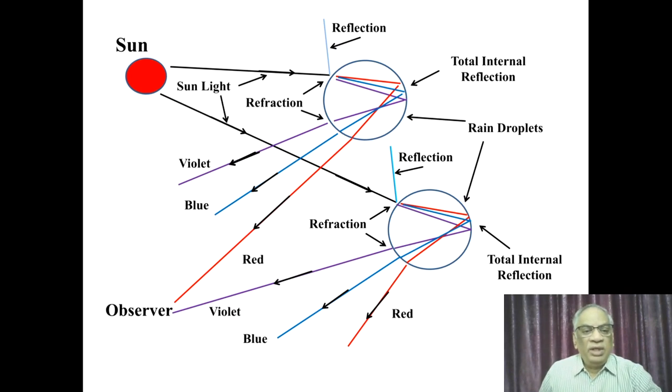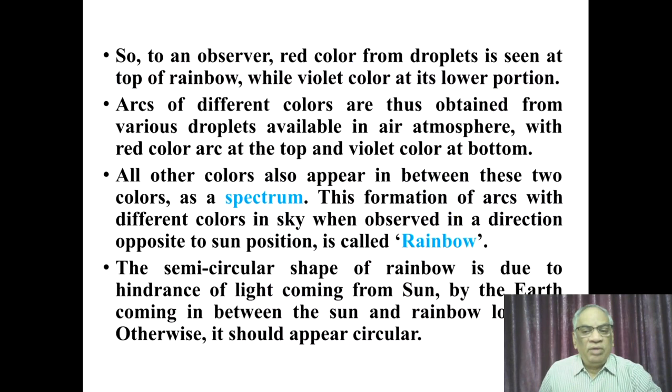Arcs of different colors are thus obtained from various droplets available in the atmosphere with the red color arc at the top and the violet color at the bottom. All the other colors also appear in between these two colors as a spectrum.